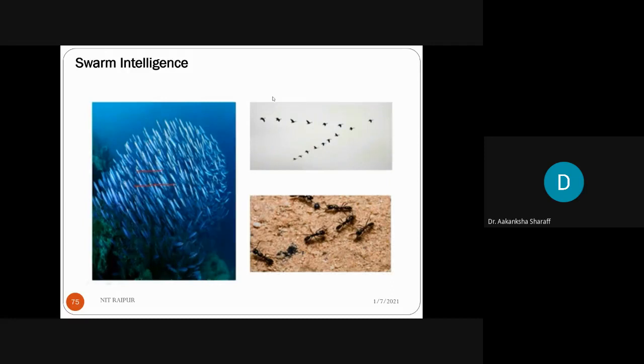That is one example of birds. You can see the example of fish schooling also: when one fish gets the food, the other fishes will also come and take that food. In the case of ants also, the same criteria is there.